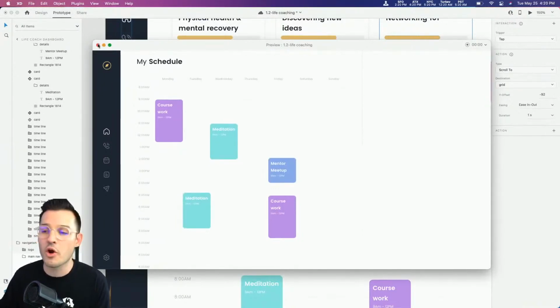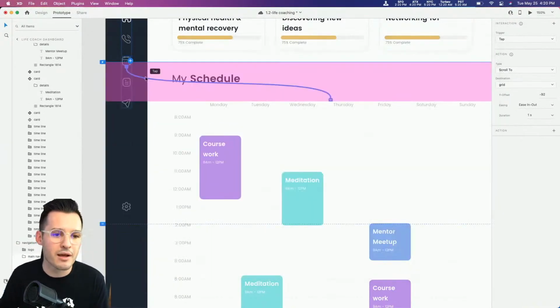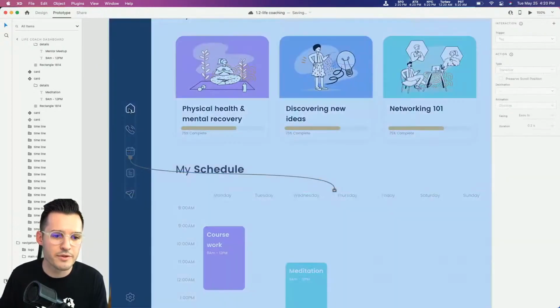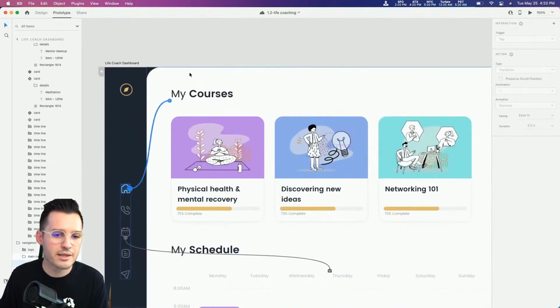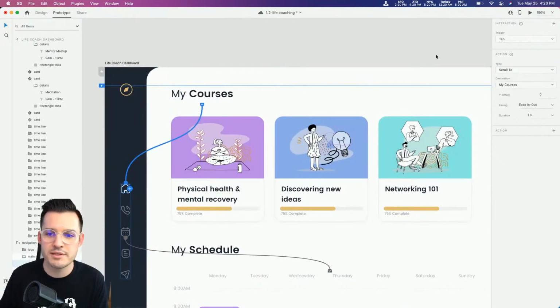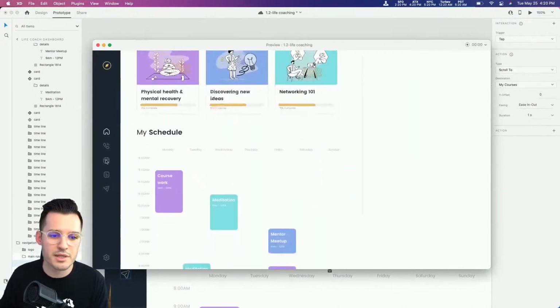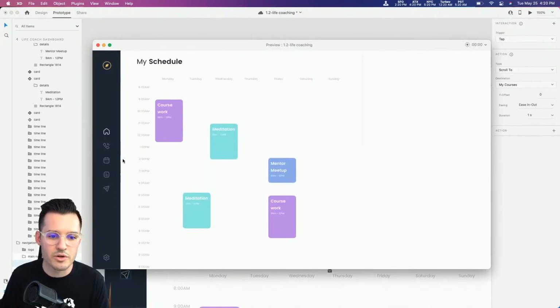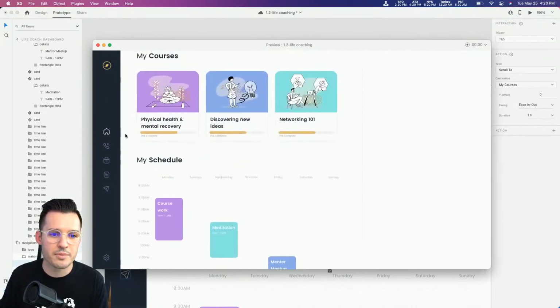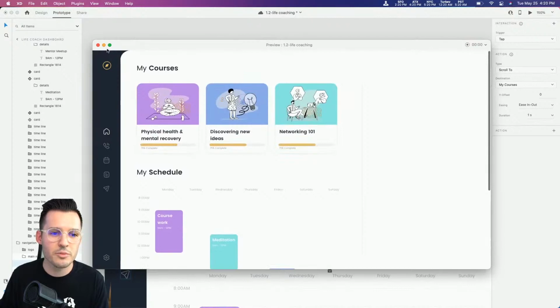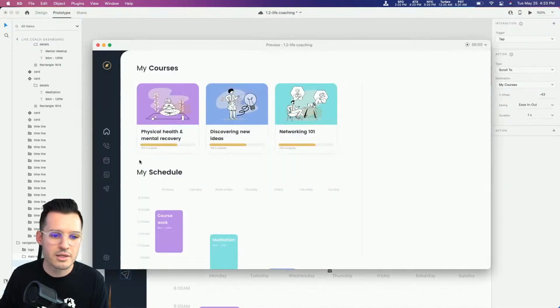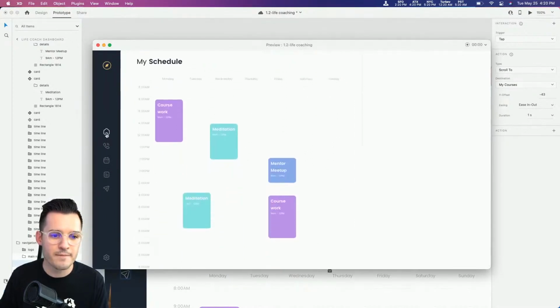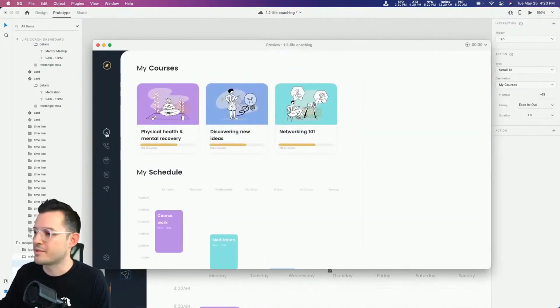Now let's do another one for home that takes us all the way back up to the top. That's what we want to be able to do. So let's click top right there. And why don't we click something like back up to my courses, and let's see how this whole thing comes together. We can scroll down to our schedule and back up to my courses. We can go a little bit further. We want that to be all the way to the top, right? Let's go there and then all the way back up to the top. That works great. Really, really smooth.